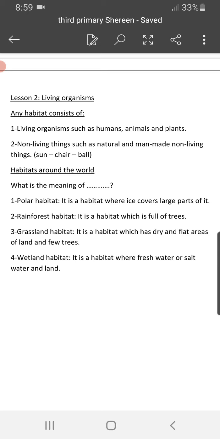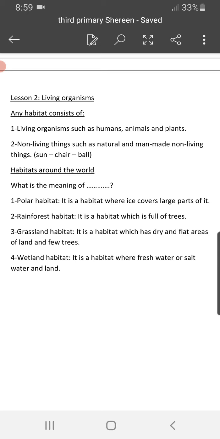Okay, habitats around the world. There are different environments and habitats around the world. What is the meaning of that? We have four kinds of habitats, four kinds of environments that people are living in. The polar habitat is the habitat where ice covers large parts of it.